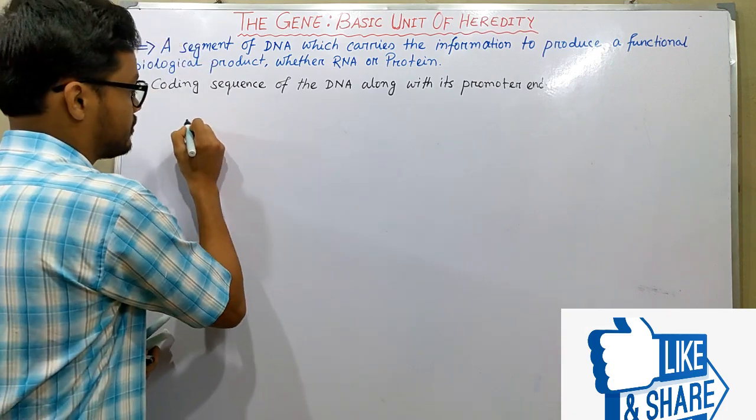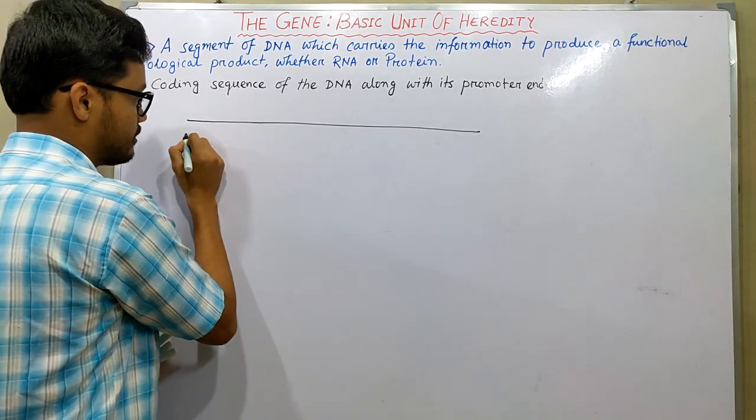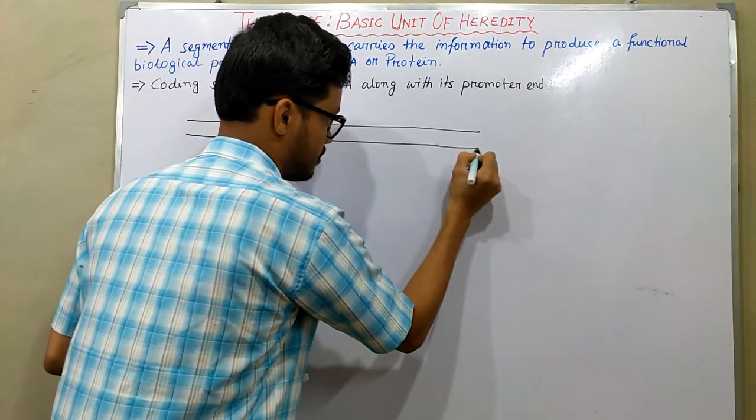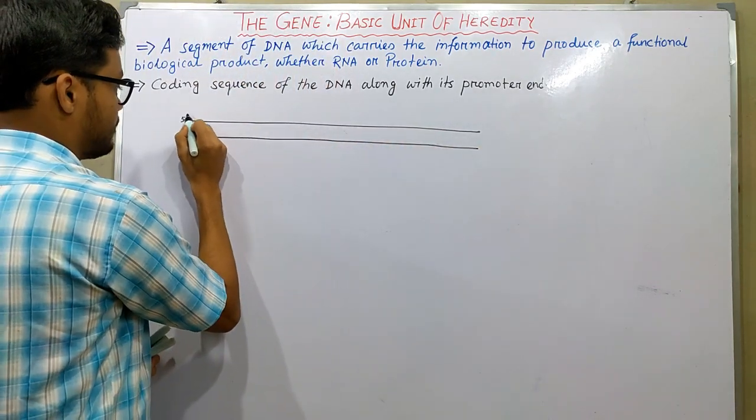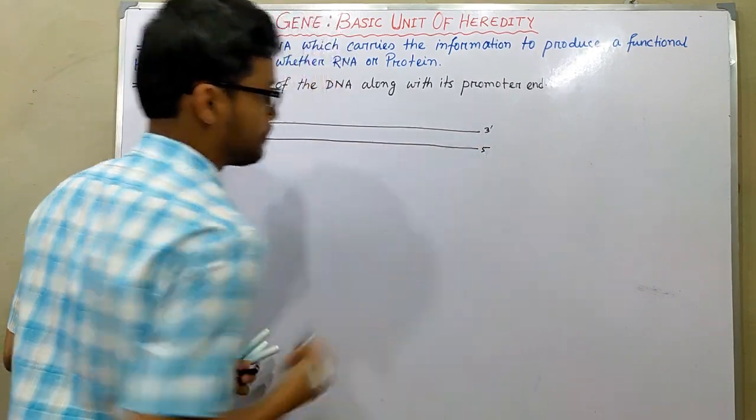So, if we draw a diagram of DNA here, 5 prime, 3 prime, 3 prime, and 5 prime.